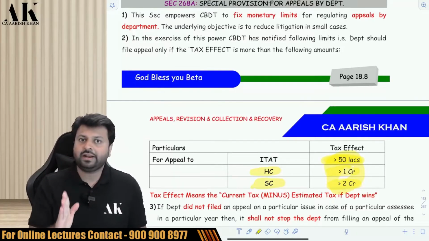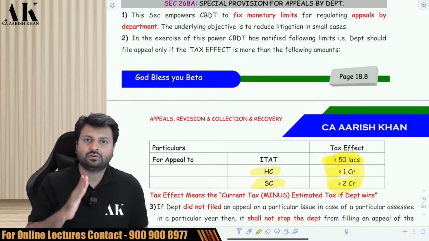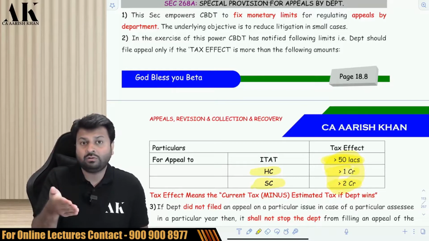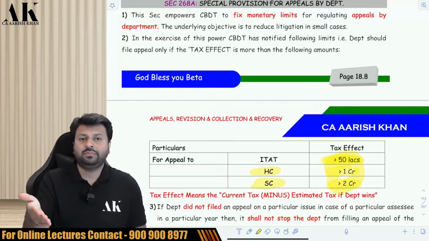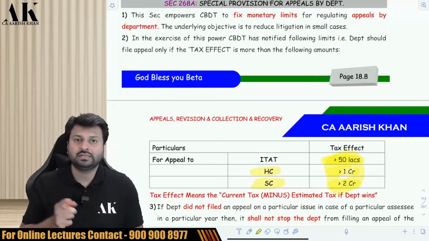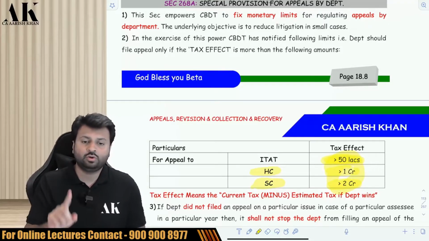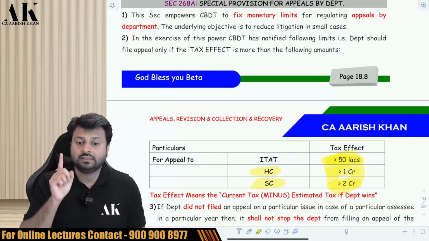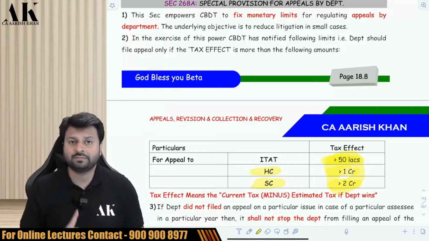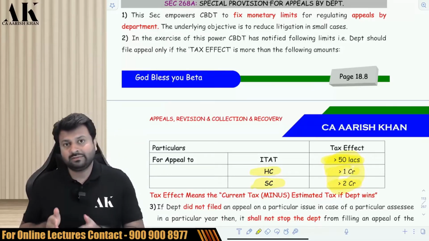Yes, it is mandatory to file an appeal if it crosses this limit. Sir, what if the amount of tax effect is within the limit? It means if the amount of tax effect is below the limit, can the department still file an appeal? Yes, nobody can stop them from filing an appeal. These are for internal purposes of the department. The moral of the story of these limits is what you know.